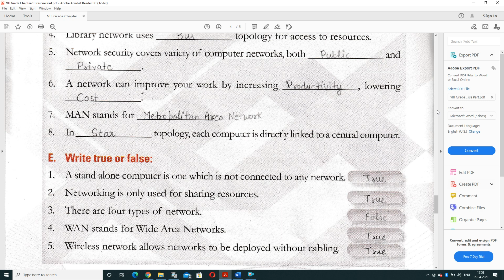Now in the second part, that is true or false. It can be false if we are using only the word. But in this session, networking is only used for sharing resources, it is false. If it is written that networking is used for sharing resources, then it is true. So we can make it correct. It is your false answer.